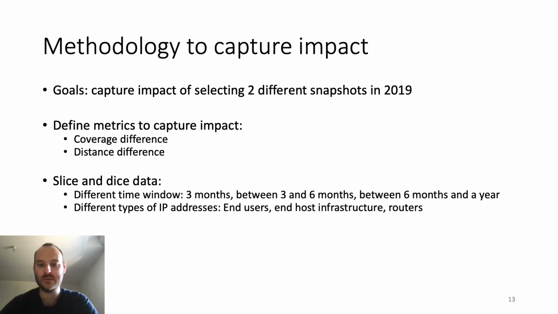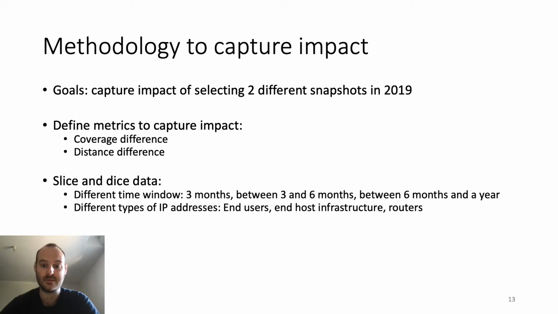We would like to know what is the impact of choosing one snapshot over another in a time period. We define two metrics, the coverage difference and the distance difference. Coverage difference means the portion of IP addresses that appear in one snapshot or another, but not both. Distance difference means the geographic distance in kilometers between two IP addresses covered by two snapshots.